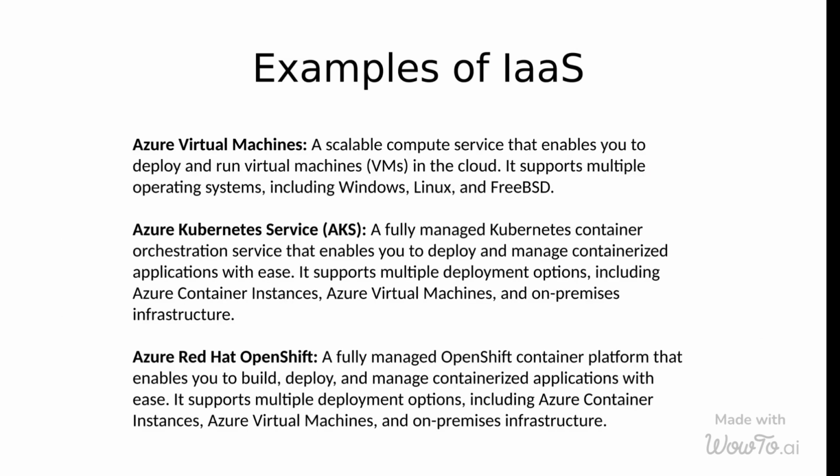Some examples of IaaS in Azure: Azure Virtual Machines, a scalable compute service that enables you to deploy and run virtual machines, VMs, in the cloud. It supports multiple operating systems, including Windows, Linux, and FreeBSD. Azure Kubernetes Service, AKS, a fully managed Kubernetes container orchestration service that enables you to deploy and manage containerized applications with ease. It supports multiple deployment options, including Azure Container Instances, Azure Virtual Machines, and on-premises infrastructure.